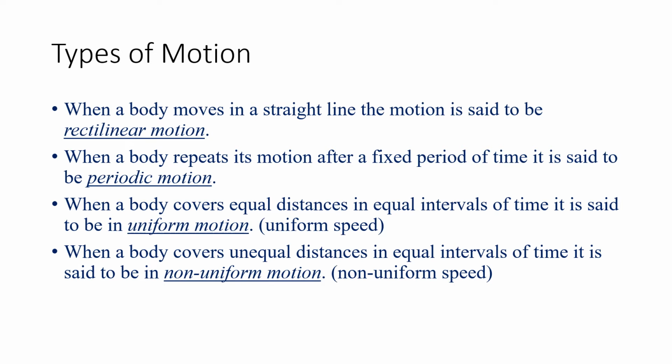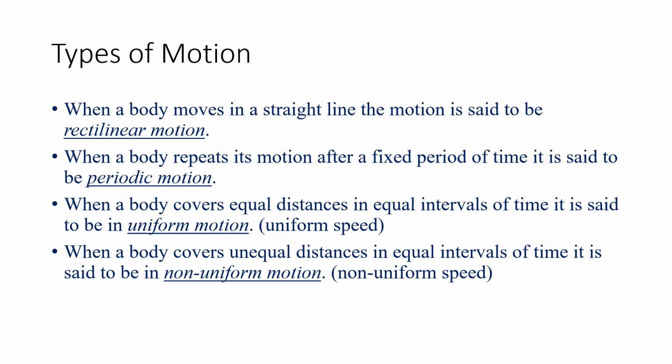Now, uniform motion. When a body covers equal distances in equal intervals of time. Since your train has started, there is one way in which you can see the distance you are traveling and the time taken to travel that distance. Say your car is traveling 10 meters in every second. If you check after each second, the body has traveled 10 meters. So in the first second it has traveled 10, in the second second 20, in the third second 30, in the fourth second 40. Such a motion is called uniform motion.